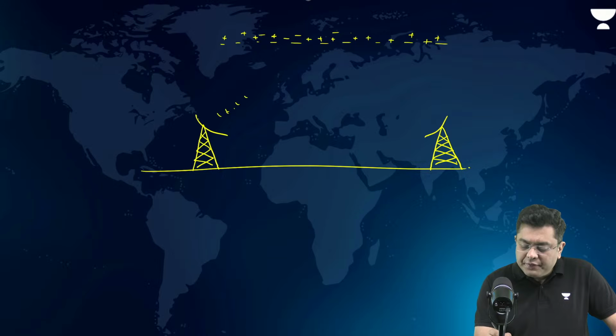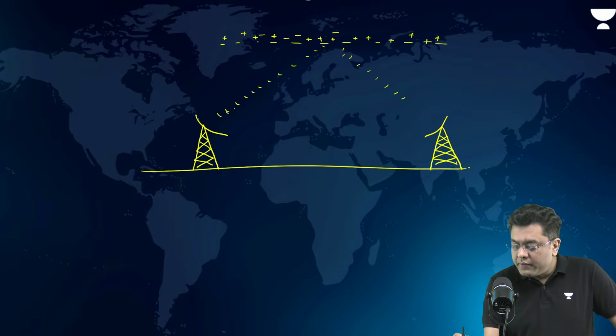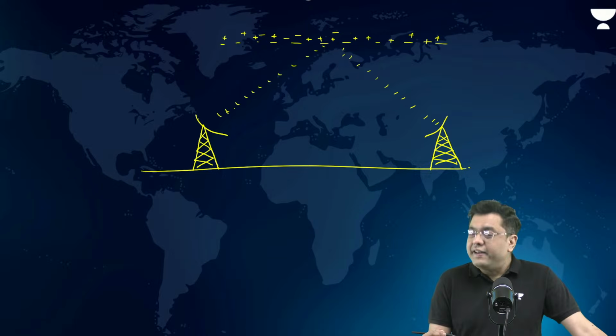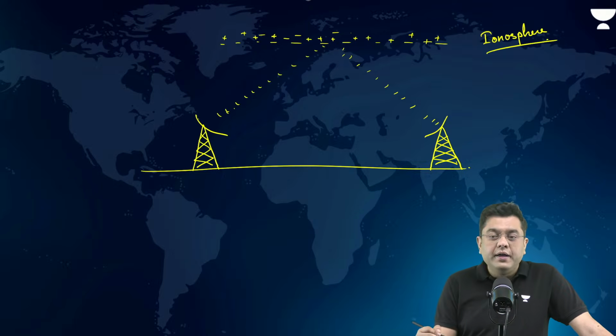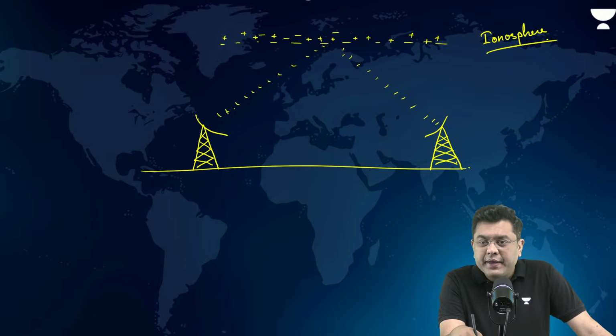So, the radio waves which are emitted get reflected back by the charged particles. And that is where it is this ionosphere which facilitates this radio communication.